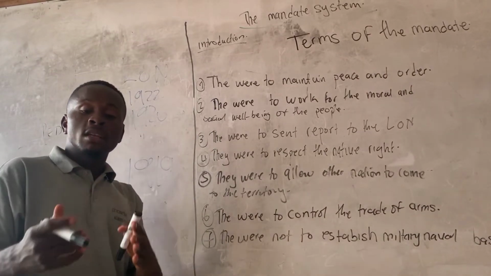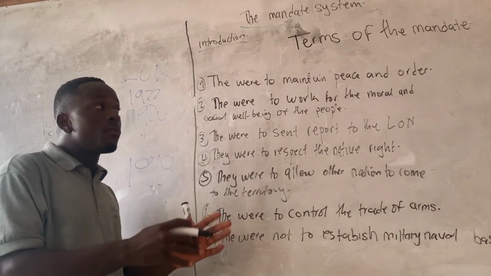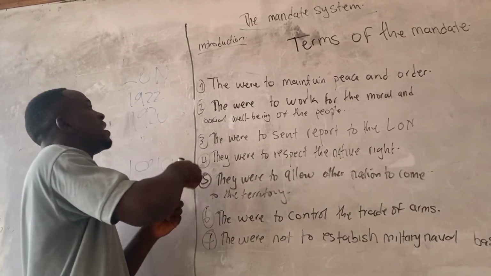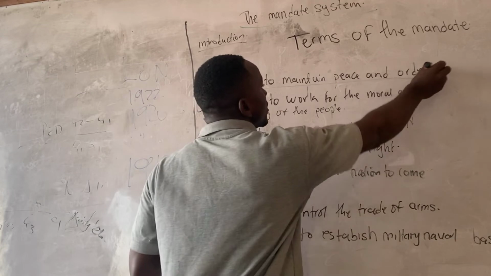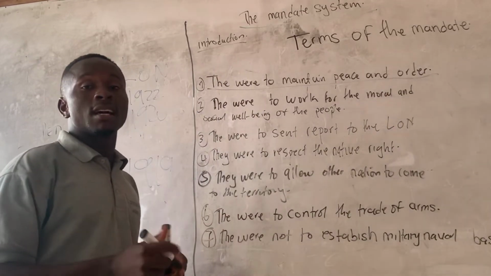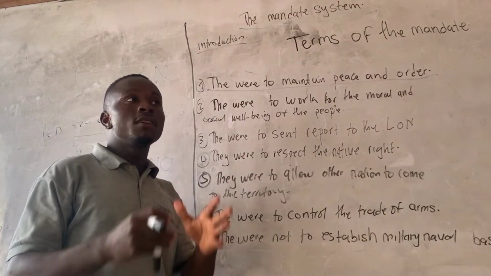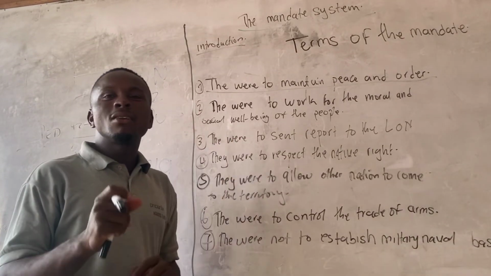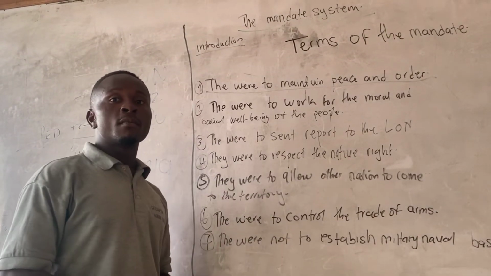Now, the first term of the mandate system that was given to Britain and France was to maintain peace and order. That was number one, maintain peace and order. Britain and France were given an instruction from the League of Nations to maintain peace and order in the territory.